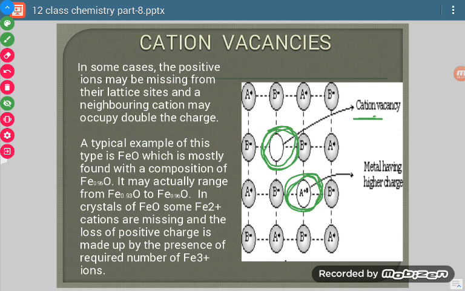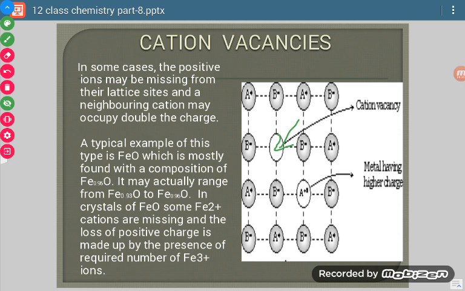Here, because it is +1, it will become +2, increasing its charge by as much as the charge decreased because of the cation vacancy. So overall it will be neutral, and this will create a hole. Because of this hole, conduction will increase.